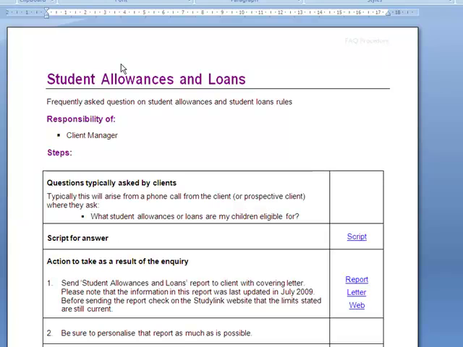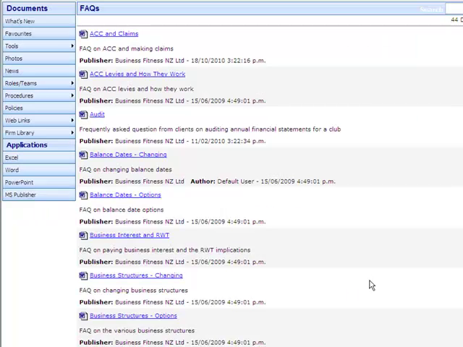There will be changes to student allowances and loans from 1st of January 2011, so that means that Business Fitness will keep this up to date for you. There of course will also be changes coming to the LAQC's FAQ and also the gift duty FAQ. At Business Fitness we stay on top of this so that you're always providing your clients with the most up-to-date information.